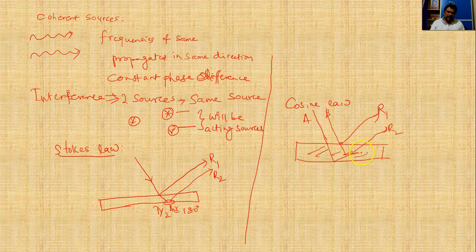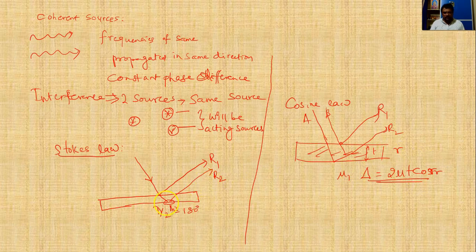If the refractive index of the medium is mu, the thickness of this glass plate is t, and the angle of refraction is r, then the path difference is given by delta equal to 2 mu t cos r. This is called the cosine law.